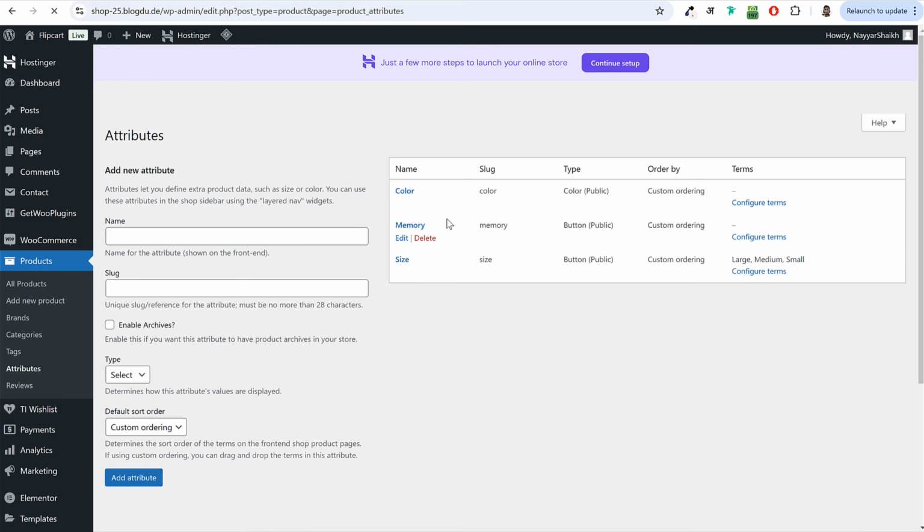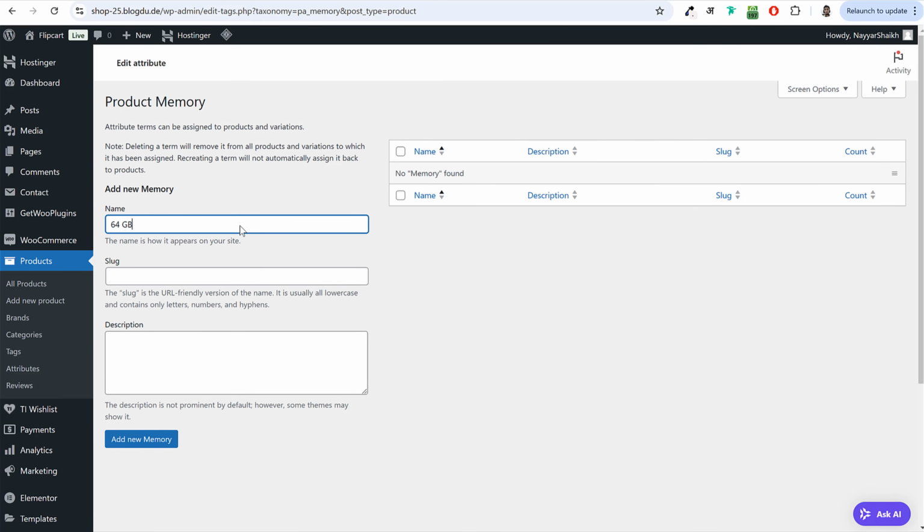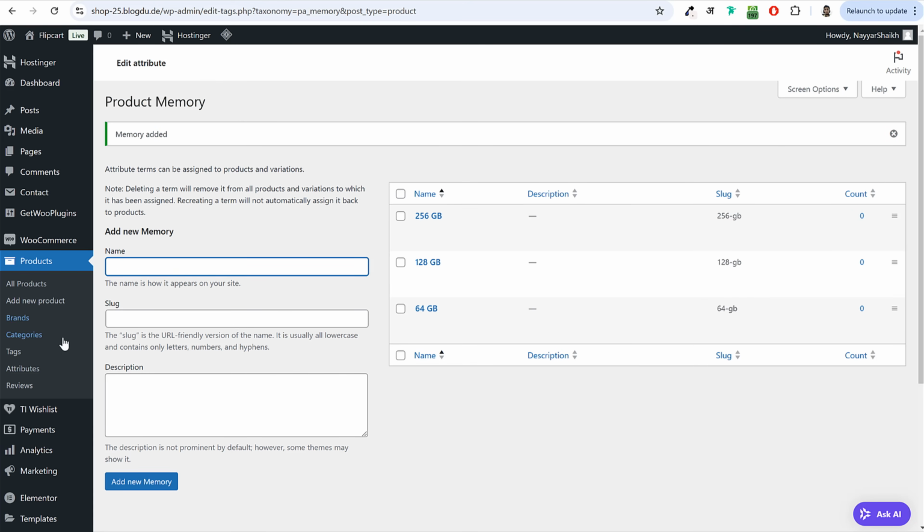Now let's add the color attribute, or maybe before that, let's add the memory attribute. Click on configure terms. Under memory, I'll add 64 GB, 128 GB. Then obviously 256, 512 GB. So you can add this data. Then after that, again you can go back to attributes.